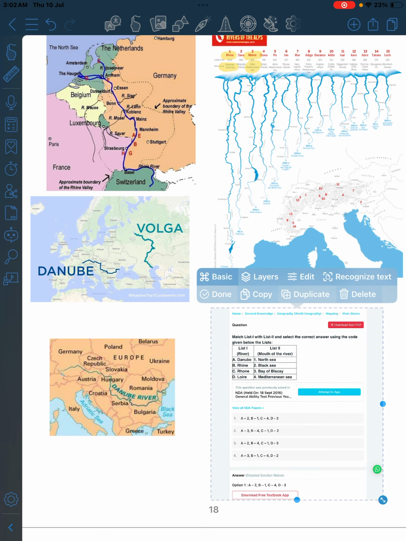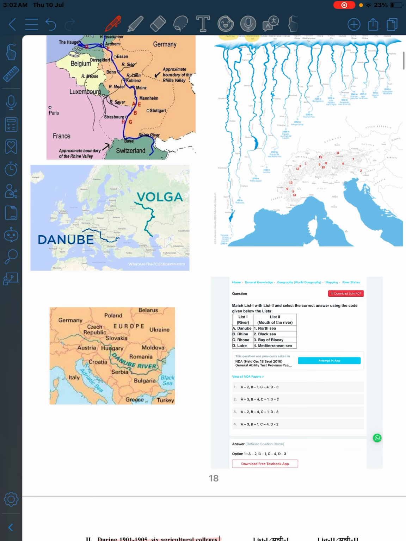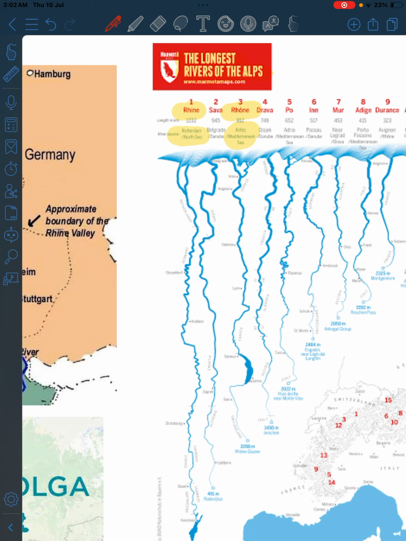Where will the Danube go? Danube, Mediterranean Sea? Rhine, North Sea. Rhone, not very sure, right? Leave it. Now go to this app and see where the Rhone is.